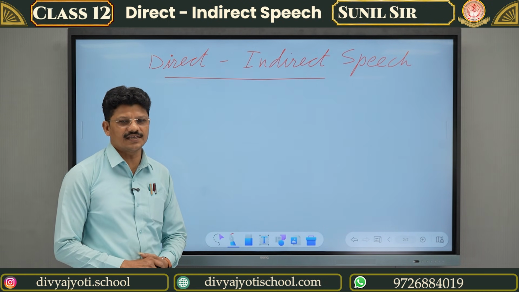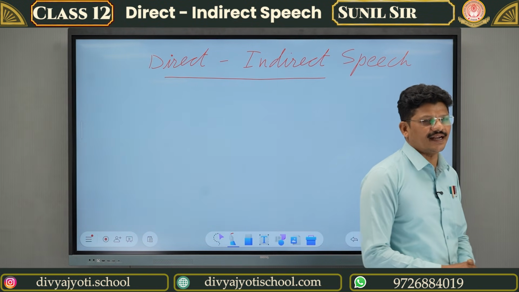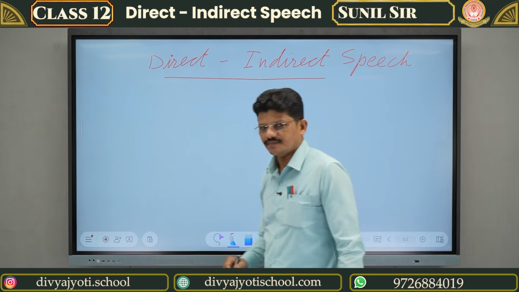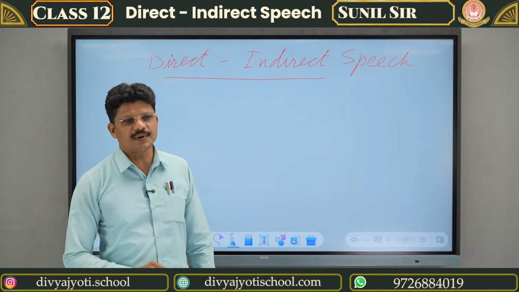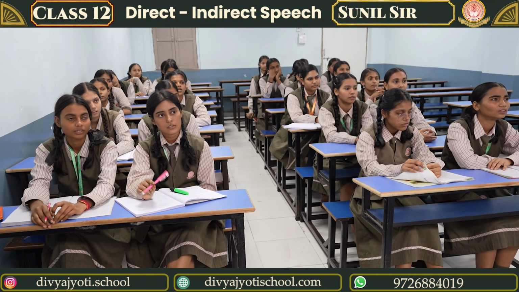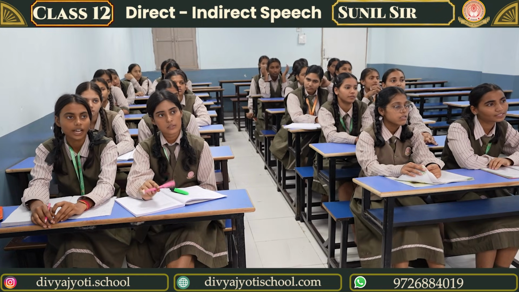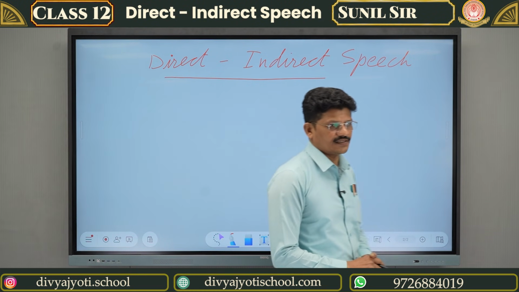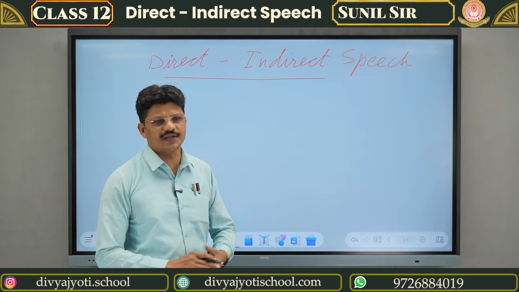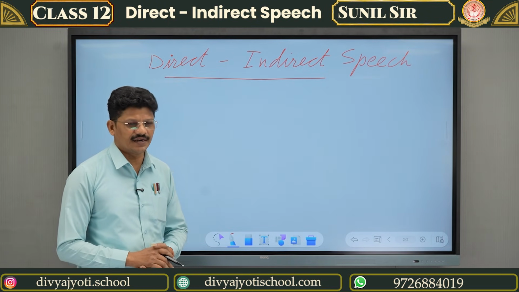First type of sentence, that is simple, or you can say declarative or assertive sentence. Second, that is imperative sentence. Third, that is interrogative, and last and final, that is fourth, exclamatory sentence. So in simple sentence or declarative assertive sentence, what happens? Something is declared, any statement is made.